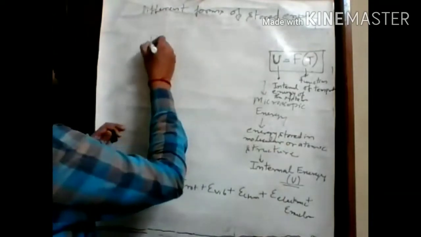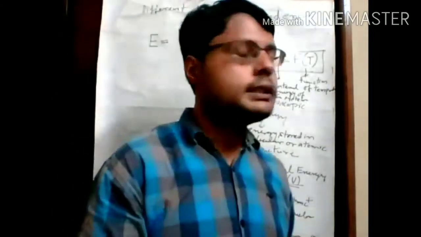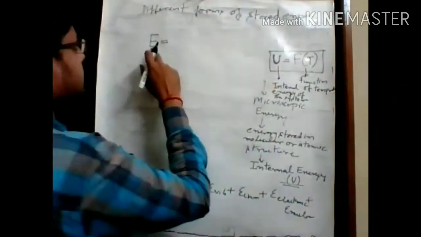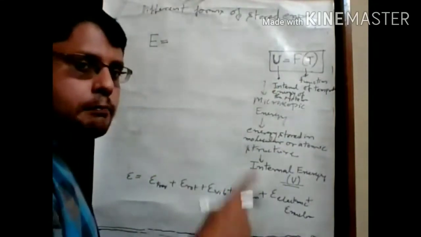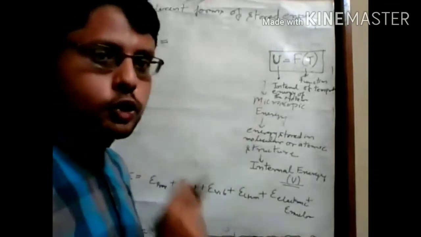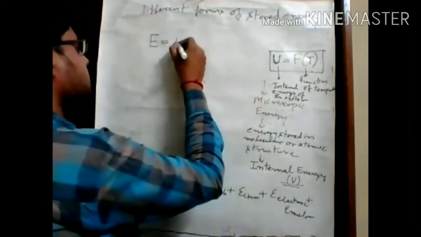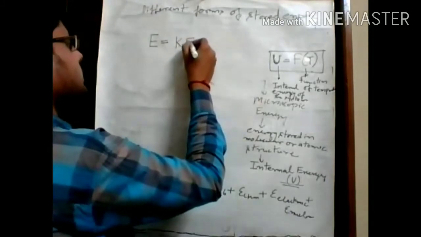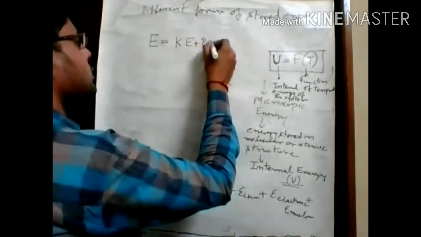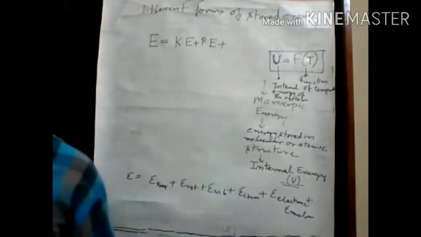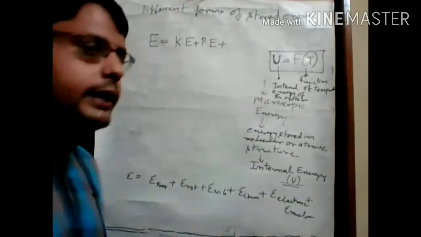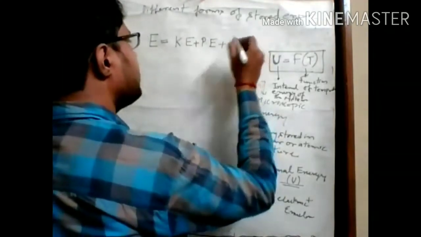This capital E, which we have already been using to define the first law of thermodynamics for a particular process, is the summation of macroscopic energy plus microscopic energy. We already discussed that there are two types of macroscopic energy: kinetic energy and potential energy. Another, third one, is the microscopic type of energy, that is internal energy.